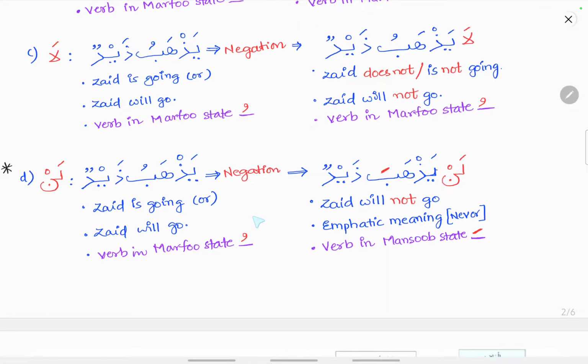Similarly, when lan comes before a verb form, it changes it into a mansub state for singular forms. For those forms which have a noon, lan will drop the noon in the dual form and in the plural form. So these are the negation and affirmation of a verb.